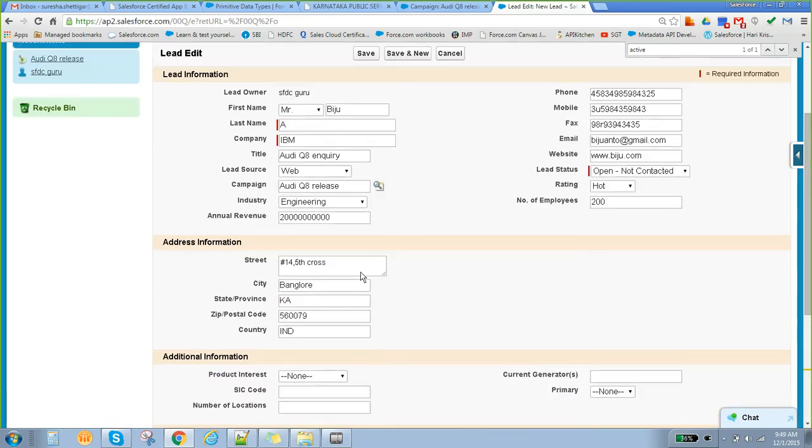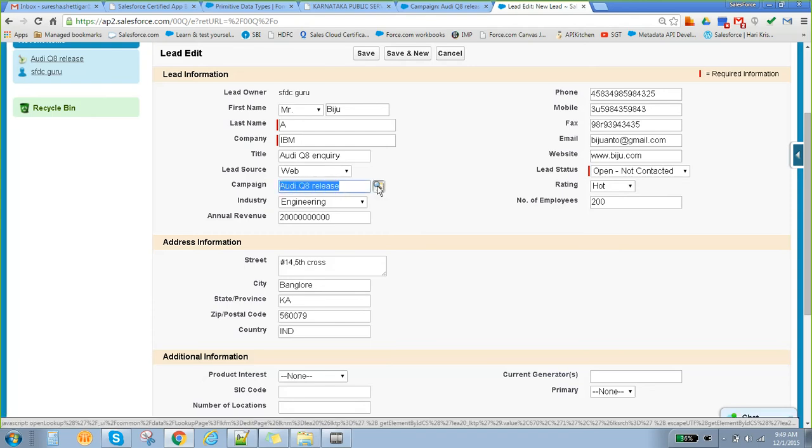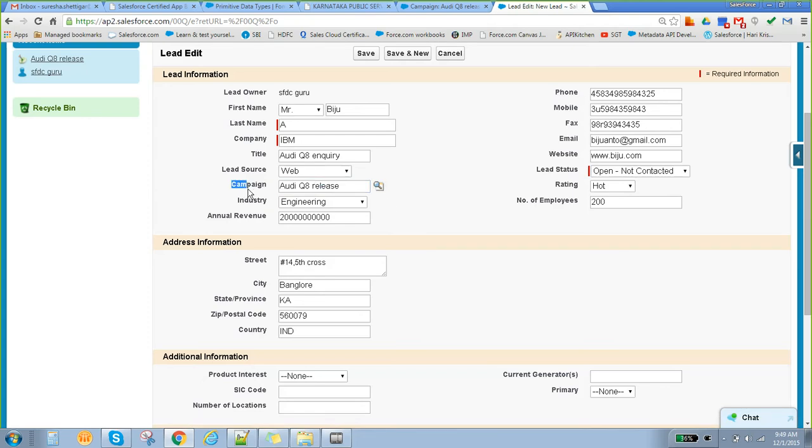When we go to that lookup, the release will automatically come, correct? This is a lookup, which means campaign is the parent here and lead is the child. Once you select that particular item, these things are automatically auto-populated. So this is nothing but a lead. Lead is nothing but capturing your inquiry, as simple as that. Who is capturing the inquiry? Maybe a sales rep or a customer care person. They are going to capture your inquiries.